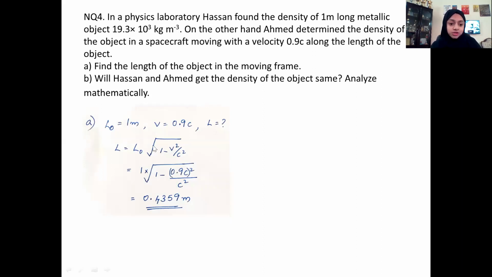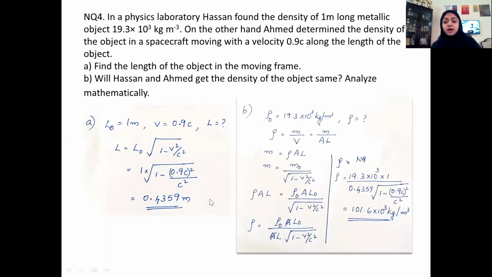So here is the solution for A part, which is very straightforward, direct substitution of values, and here comes the B part. So they have given the density when the body was at rest. You have to find the new density. So density, which is expressed by the symbol rho, is equal to mass by volume. Volume, you know, is area times length, the normal area times length. Then mass is equal to rho times area into L.